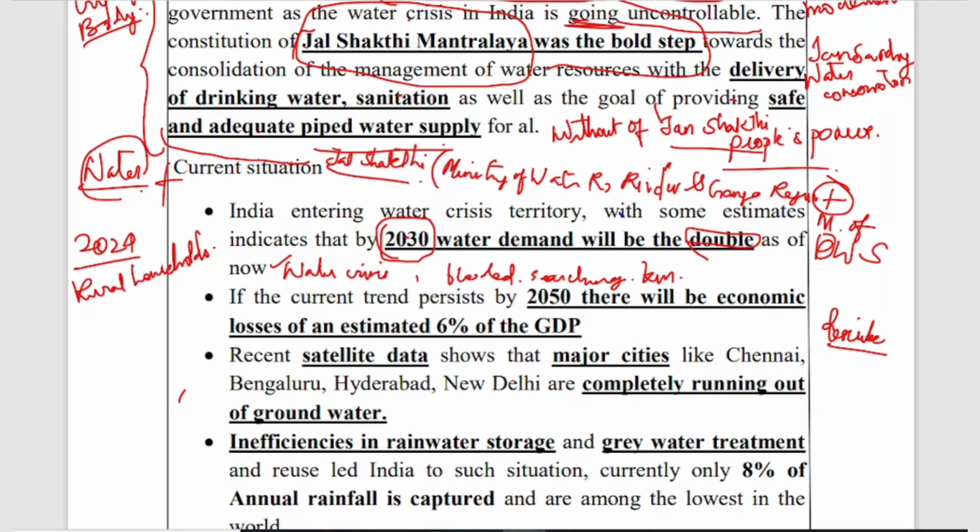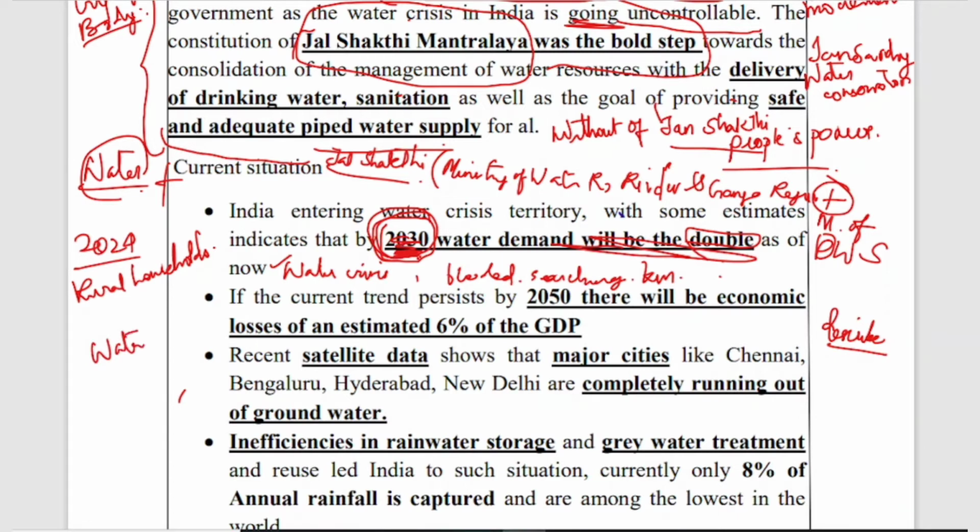And see here, if the current trend continues, by 2030 the demand for water will be double the current situation. Think of that. Right now we are not able to provide water for many people, and it gets doubled in 2030. So within 2030 we have to develop, or conserve, water as much as possible.